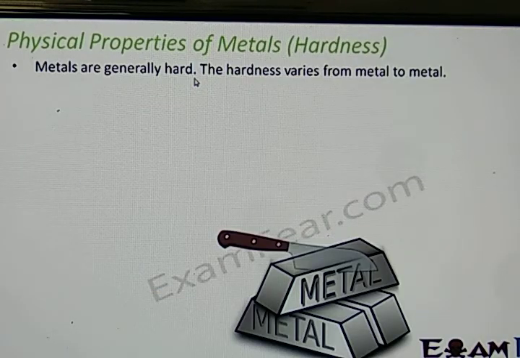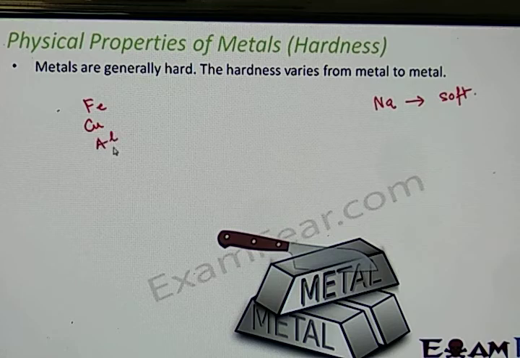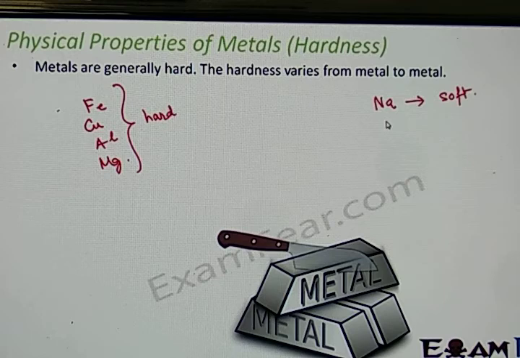Now metals are generally hard, but the hardness varies from metal to metal. So metals, when compared to non-metals, are hard. Let us take some examples. You will observe that there are metals like sodium. If you consider a metal like sodium, you will see that it is comparatively soft when compared to other metals like iron, copper, aluminium, magnesium. These metals are hard compared to sodium, which is kind of soft.